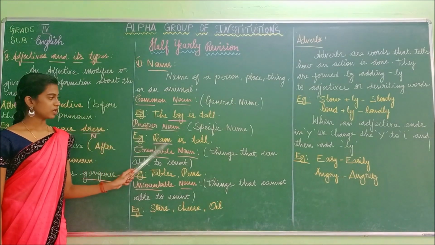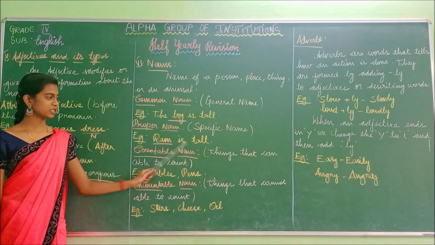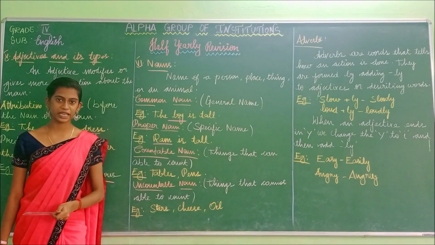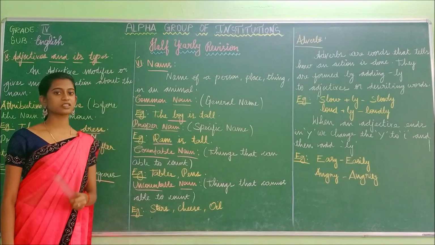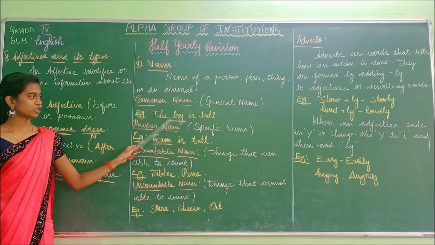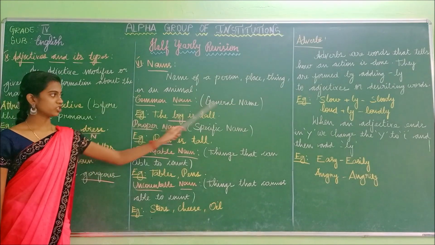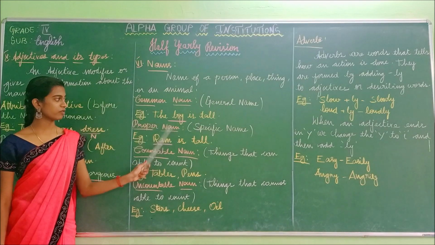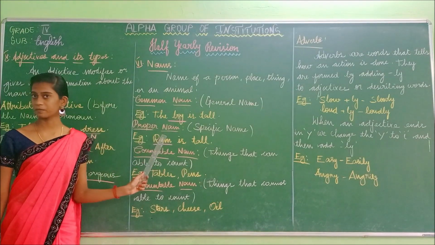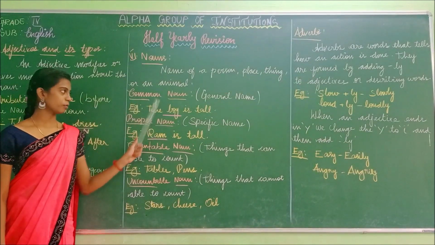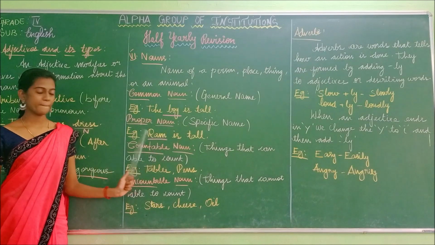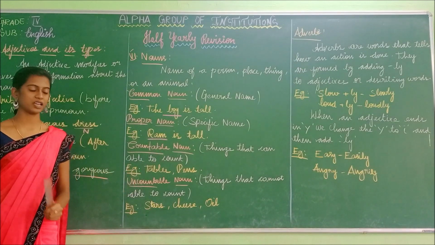Okay. Example: Ram is tall. So Ram is a boy, and that boy has been given a specific name as Ram. So that is known as the proper noun. In common noun we have mentioned the boy with a general name, but in proper noun we have mentioned the boy with the specific name, Ram.